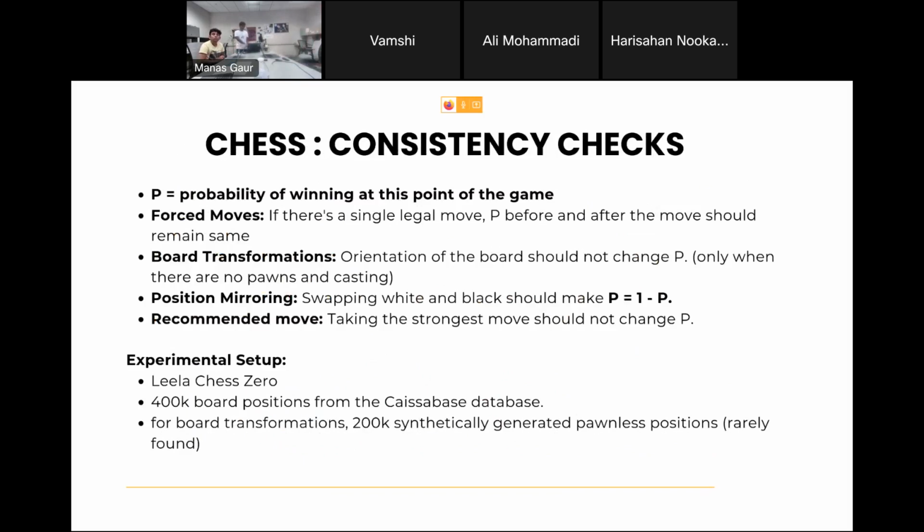That is one. Both transformations is just the rotation thing. Position mirroring is changing all whites to blacks and blacks to whites, and then seeing the probability. It should be the complement, right? And recommended move is just taking the strongest recommended move, and the probability of winning should not change. So these are the four things they are evaluating it on. They have a data set of 400,000 board positions, and for the rotation part, they synthetically created 200,000 board positions.